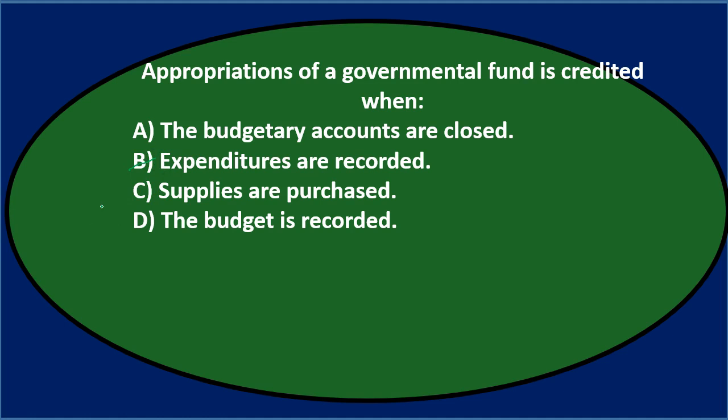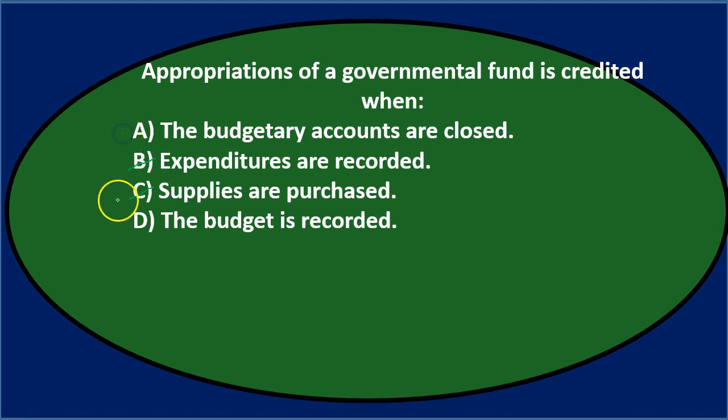C says supplies are purchased. Again, that might trigger an expenditure type of activity or an encumbrance, but the encumbrances have nothing to do with the appropriations, which are just hanging out on the books as the main budgetary account related to expenses, expenditures. And then D says the budget is recorded.